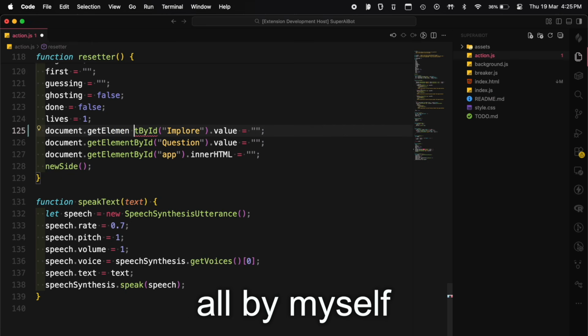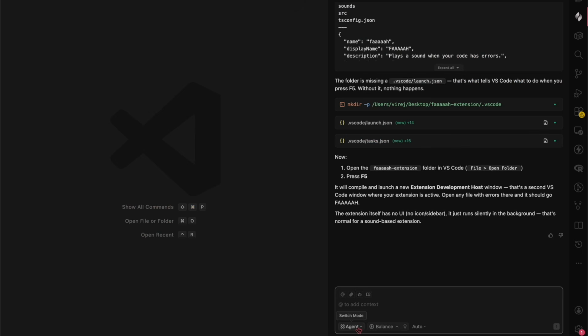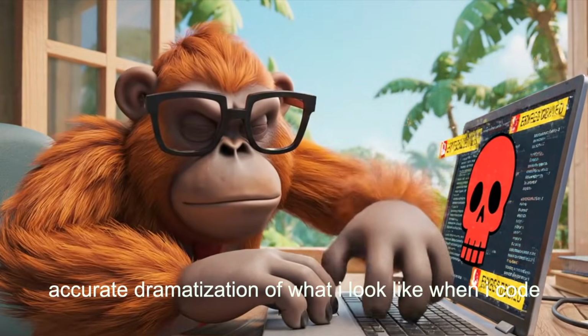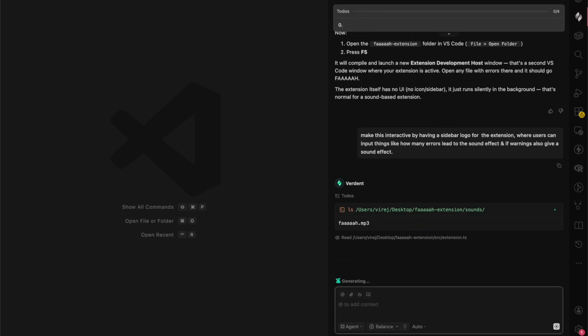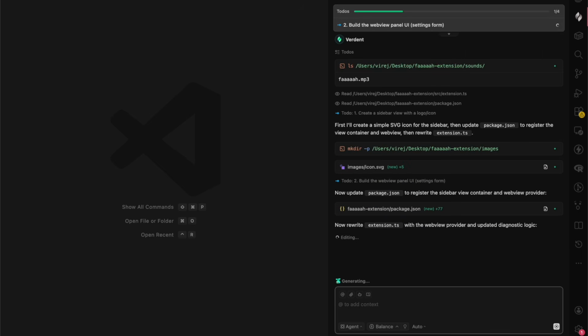All by myself. Anyway, so agent mode is generally goated, but they also have plan and chat mode, and you can select what AI model you want to use too. So I'm gonna leave it at the defaults and tell Verdant to make me a sidebar settings panel so users can change how many errors they make before the sound effect is played, because I know if you open a project it will just go 1,000 times because of how bad you guys are at coding. Gonna go get my 5th monster till this is done generating.